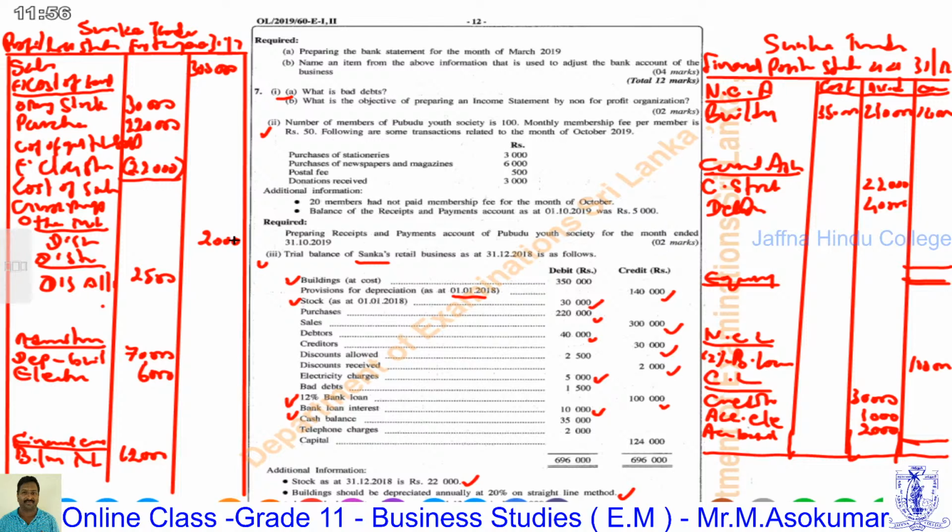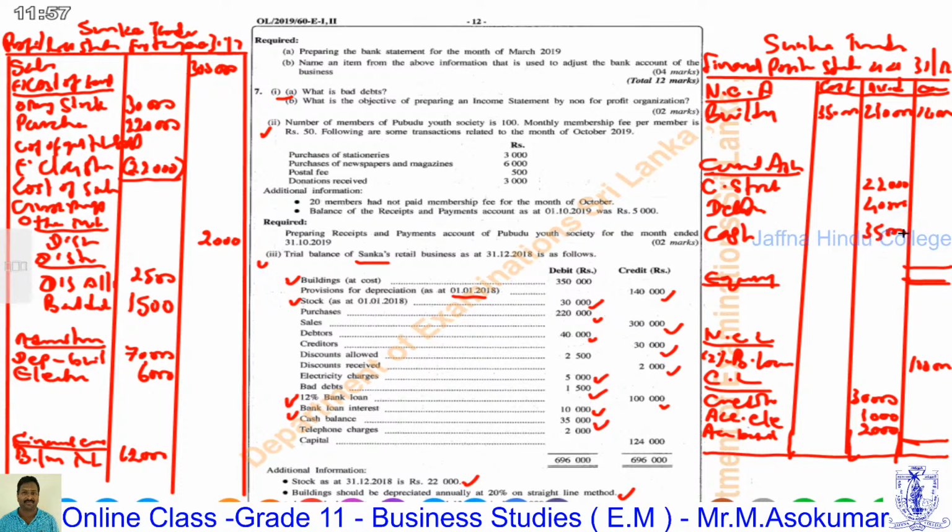Electricity charges are given when making adjustments. Bad debts, 1,500, are also a distribution expense. The bank loan is taken, and the interest also. Cash balance, 35,000, is a current asset.